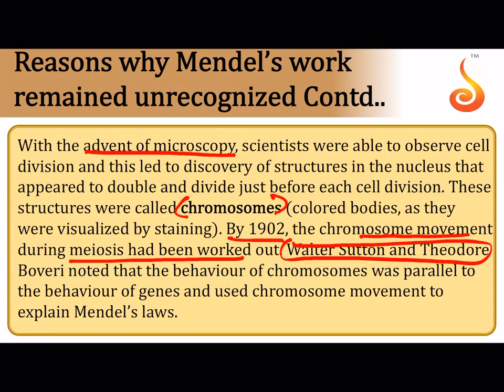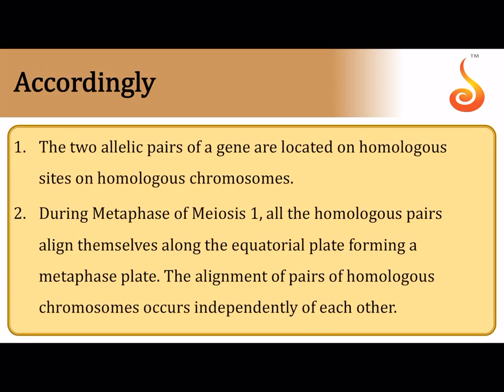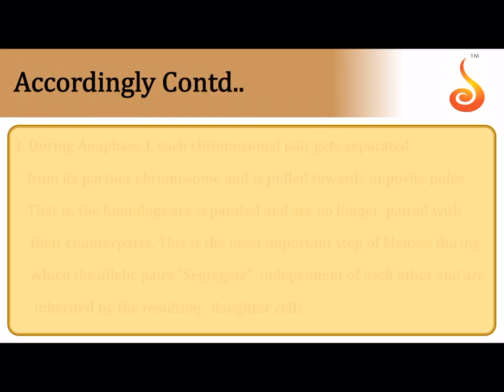For the chromosomal theory of inheritance, they saw there was a very close parallel between the behavior of chromosomes and the genes. Just like how genes occur in two allelic pairs, chromosomes also occur in pairs which are called homologous chromosomes. Like how Mendel said that alleles are separated during meiosis, even the chromosomes get separated during meiosis. Specifically, you know that during anaphase 1 of meiosis, the homologous pairs get segregated, and that is the same parallel to what Mendel said, that though the factors remain together for a very long time, they get pushed away from each other during meiosis.